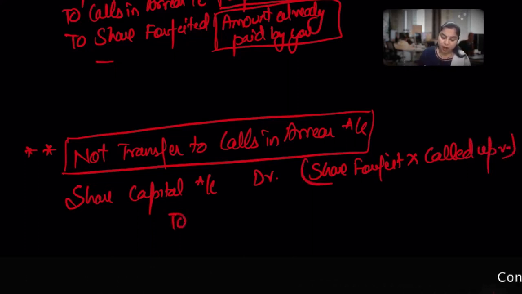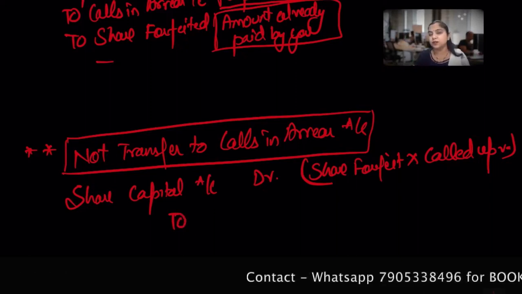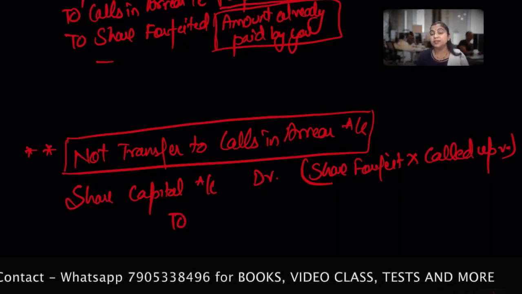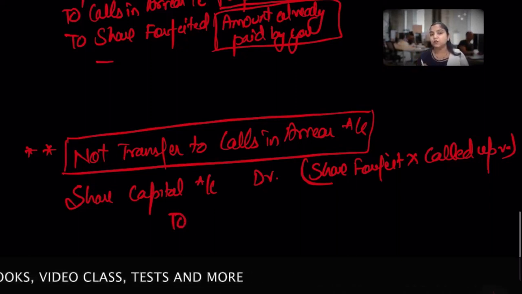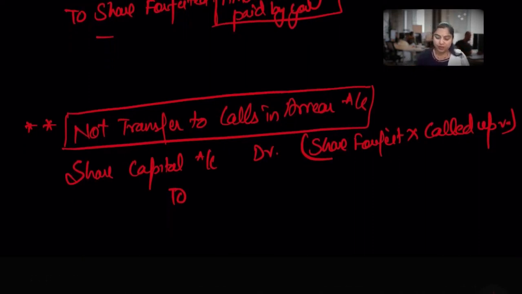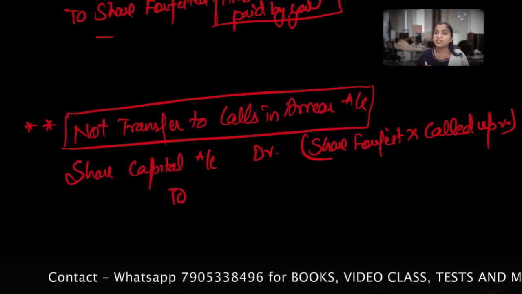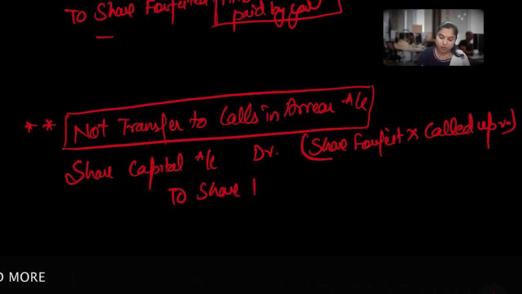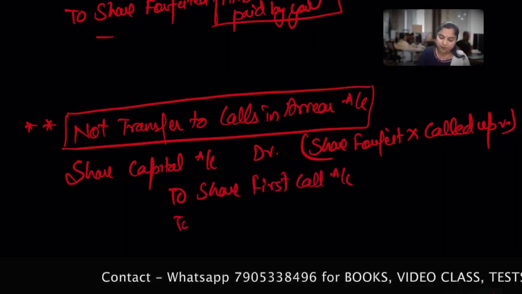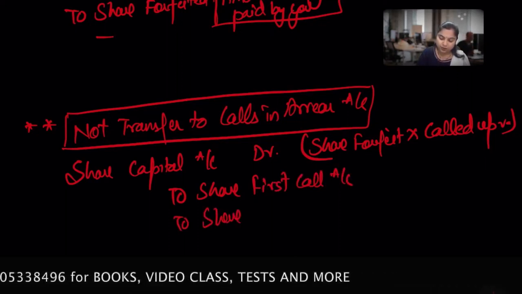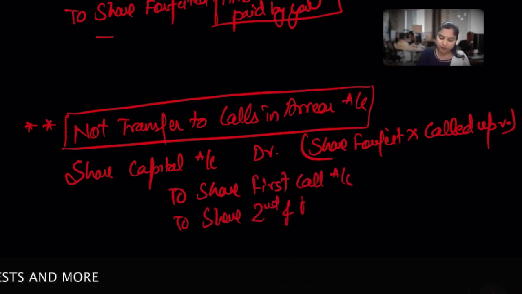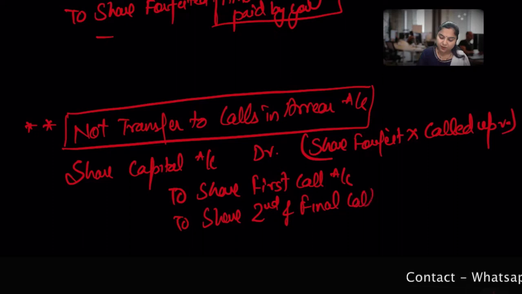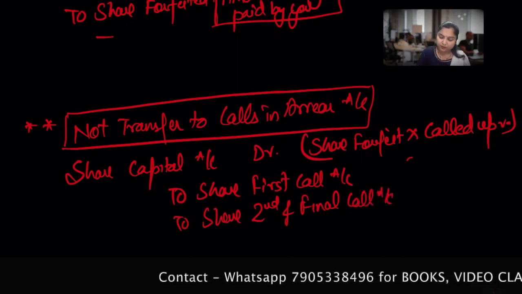Okay, now this time we didn't create any calls in arrear, and the arrear means whatever you failed to pay. In our current example you failed to pay the first call and the second call. We're just taking it for the purpose of example, it can be anything as per the demand of the question. To share first call account, to share second and final call.